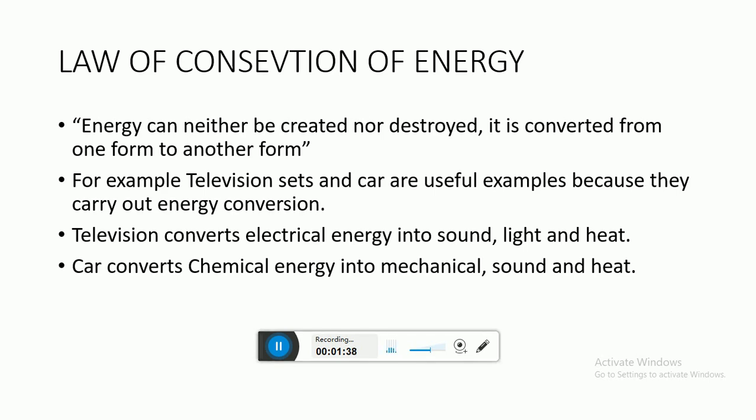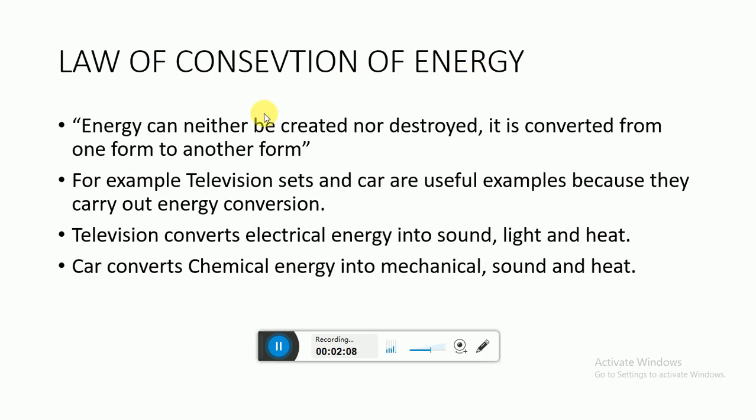In a microphone, sound energy is converted into electrical energy, and similarly we discussed the hair dryer, where electrical energy is converted into thermal energy. We related this to the energy conservation law, or in other words the law of conservation of energy.